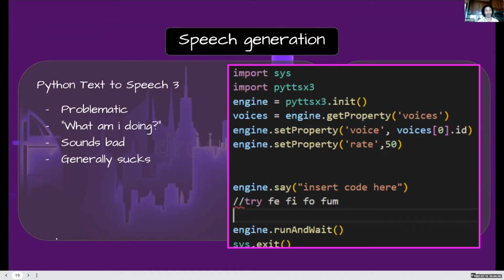It was very problematic. I constantly asked myself, what am I doing? Why am I here? Why do I exist? Because I had hours upon hours of sifting through documentation to find a simple Python text-to-speech dialogue that would also accept syllables, rhyming schemes, and output that's unique to our bot. Our first speech generation was really bad. So let's move on to Vincent's solution.